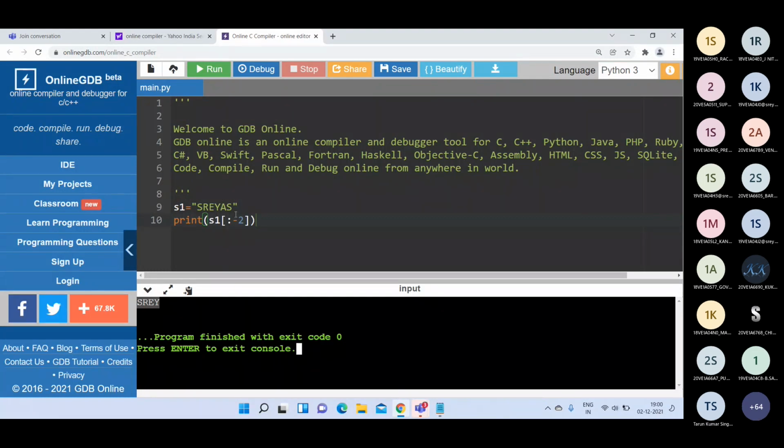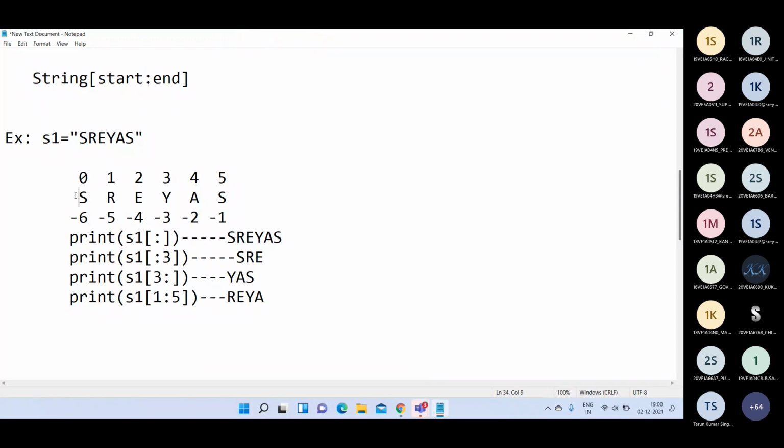So if there is no starting index, it will start from the first position onwards, that means from here up to -2, so -2 minus 1 becomes -3. So up to -3 will print. So SREY we will get.